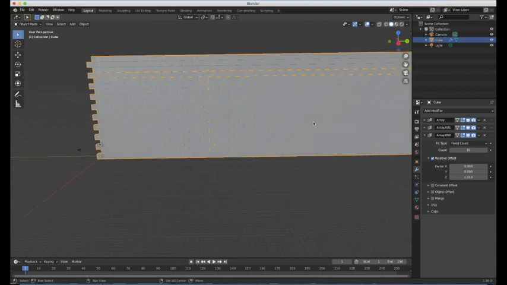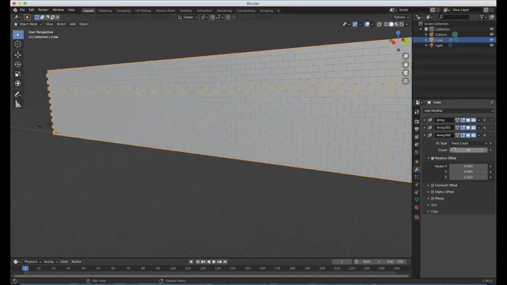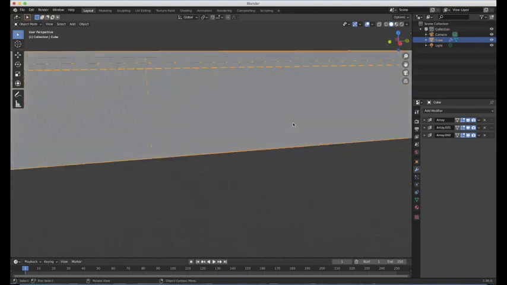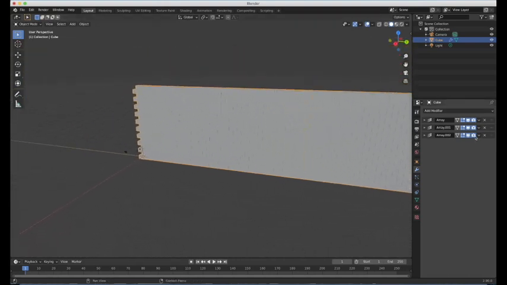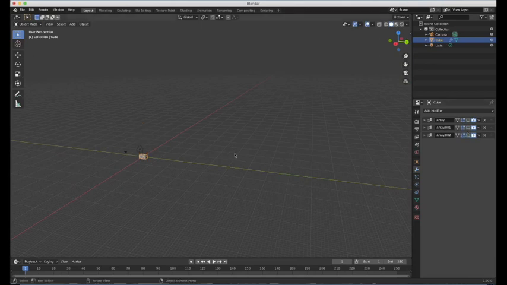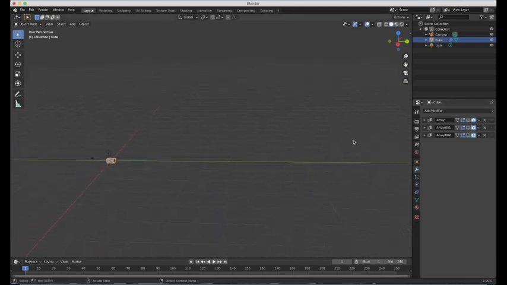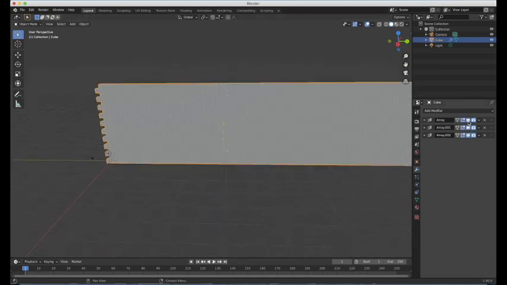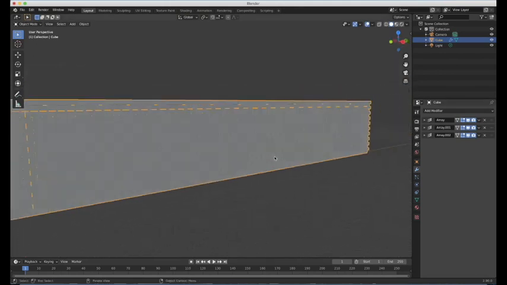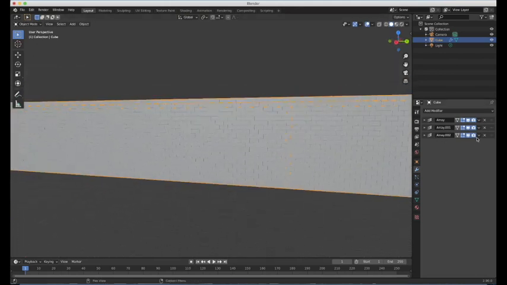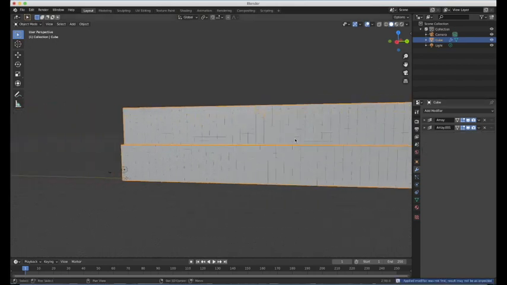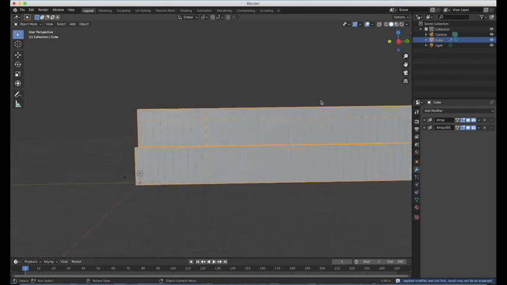Pretty straightforward. And one last thing, because we've added 3 modifiers, and I think now we're ready to apply them to the object. Because at the moment, it's basically just using that first brick that we made, and these modifiers, they're not fused yet. You don't want to apply the bottom one first. I'll just show you what happens if I do that. It's best not to, because this happens. It kind of messes the whole thing up. So it makes a difference which order you apply them.